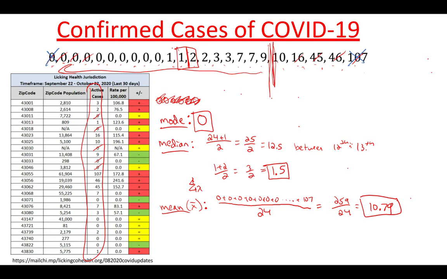So if we trimmed off those two values, that would significantly change the mean because we're taking this really big one, which we could refer to as an outlier because it's way higher than all of the other zip codes. The Newark zip code is a lot bigger because we got a lot more people. So maybe that one's an outlier. We don't want to consider it. So we could calculate what's called a trimmed mean, and that might give us a better indication of what this actually is. So keep that in mind for our next video.